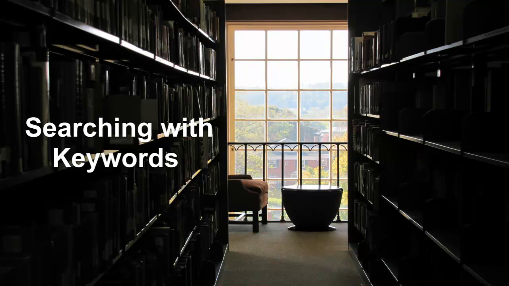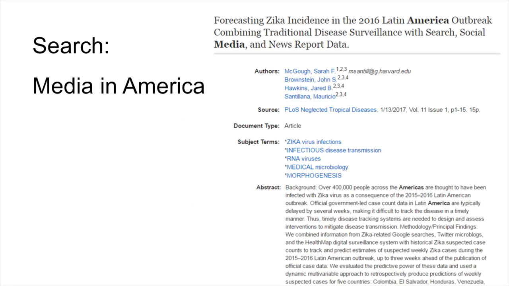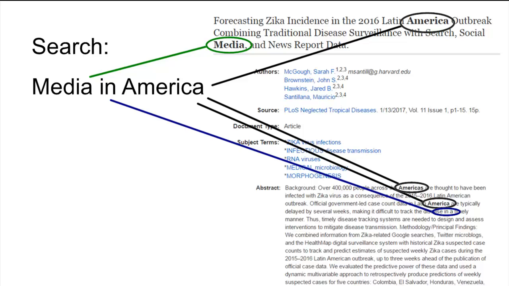Let's talk about how to improve our searches using keywords. It's important to understand that databases communicate differently than we are used to. When we talk to other humans, we use grammar and connecting words that help us share our meaning and ideas with others. Databases retrieve results by matching the words you search to the words in item records.